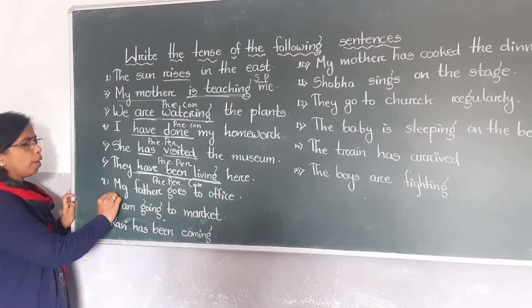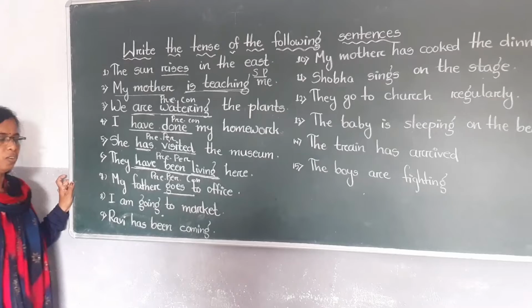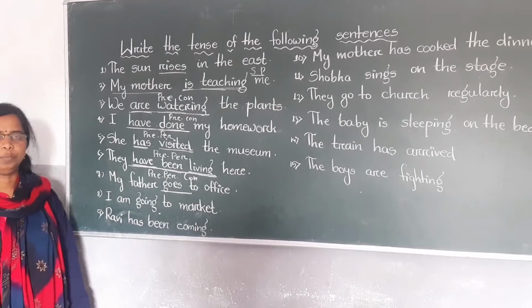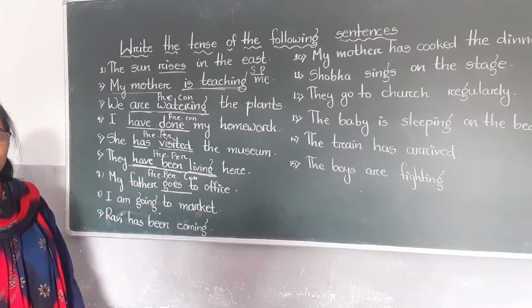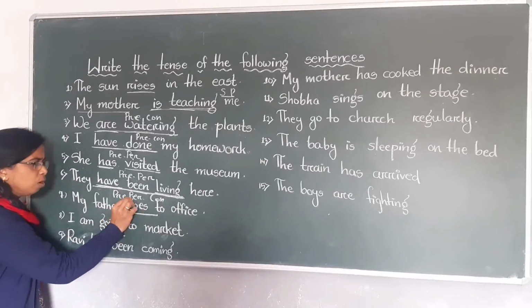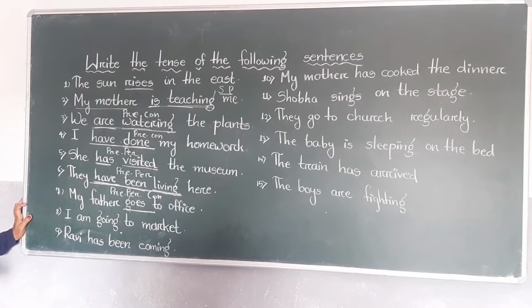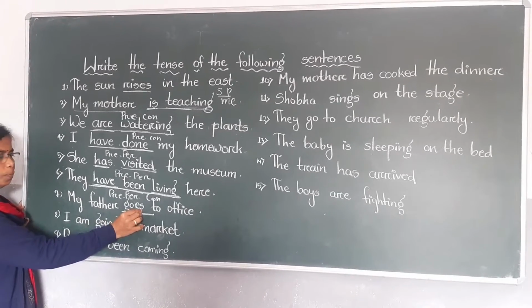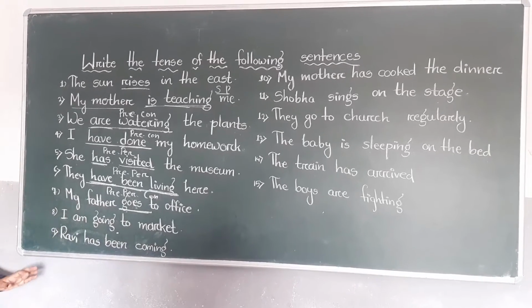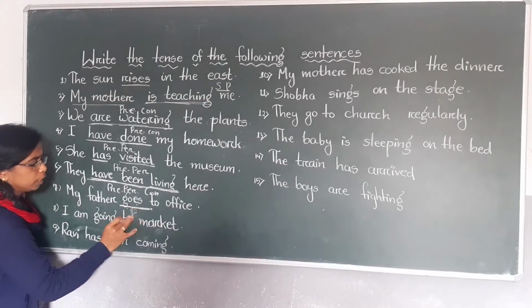Then comes the next one. My father goes to office. What is the verb here? Goes. My father is singular third person. Already you know he, she or it. We have to add s or es to the verb. So here the verb is go. Go ends with o, so after it you have to add es. So here goes is the verb. My father goes to office. This sentence is which tense? Simple present.